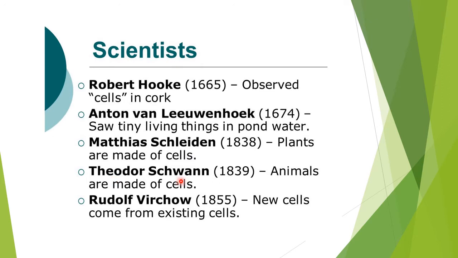Then Theodor Schwann observed animal cells. Then Rudolf Virchow observed that new cells come from existing cells. What does it mean? That means a few cells were already there, and from those cells, new cells were developing. Rudolf stated that new cells come from existing cells.